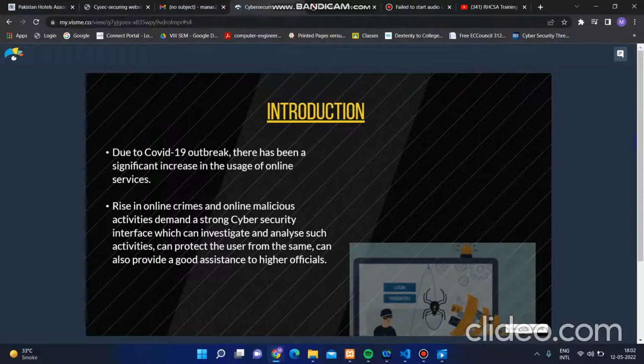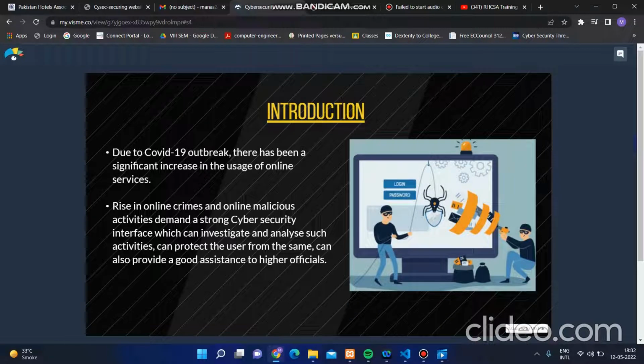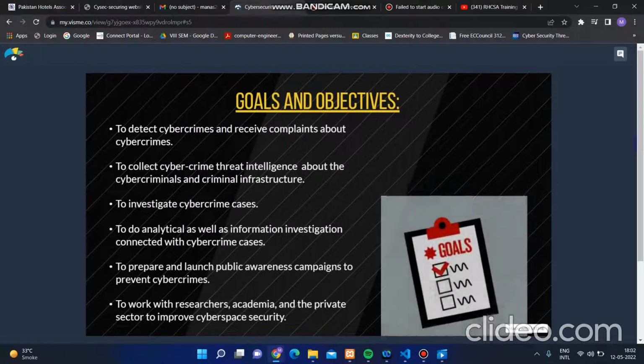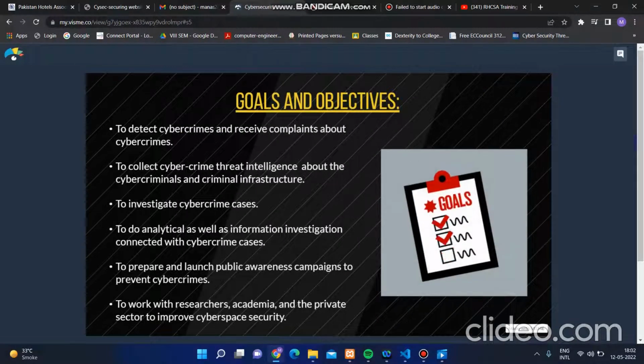This project was made because due to the COVID-19 outbreak, crime cases were increasing. So we needed one security portal for both user and admin, which can help the user to check security, as well as the cyber cell portal to manage the whole portal for the security cases.